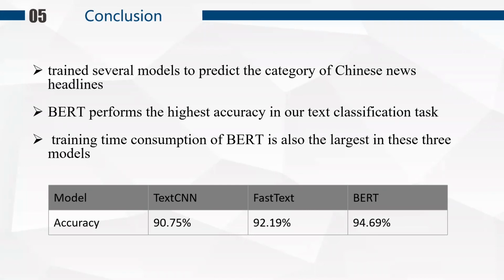However, training time consumption of BERT is also the largest of these 3 models. Under their evaluation criteria, we can see that the optimized BERT can achieve the best result with 94.69% accuracy. And here we can see the accuracy of the 3 different models in the table.